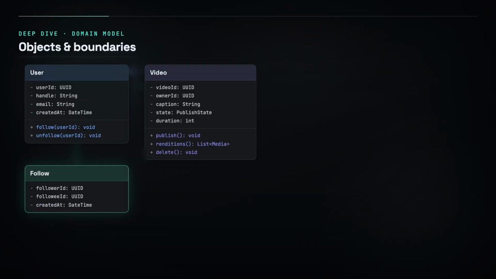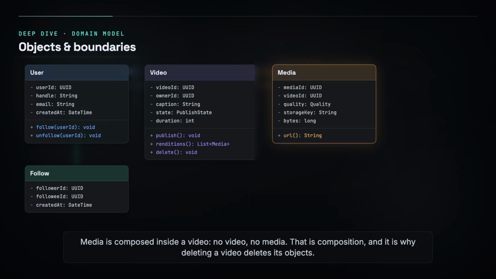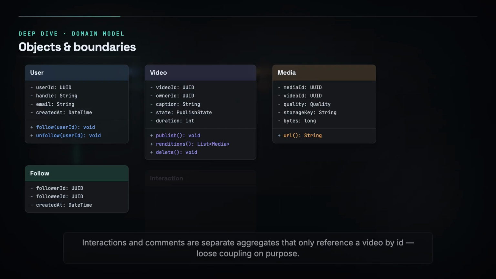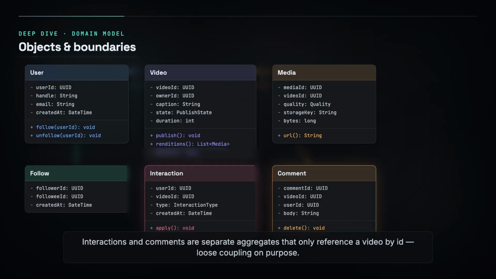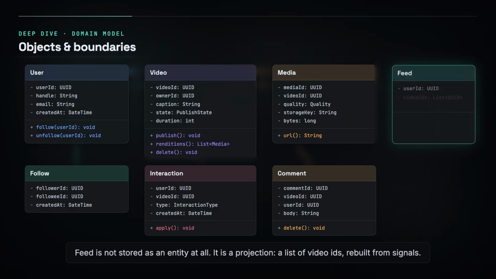Interactions and comments are separate aggregates that only reference a video by ID, loose coupling on purpose. Feed is not stored as an entity at all. It is a projection, a list of video IDs rebuilt from signals. Keep the boundaries here and the services above practically draw themselves.